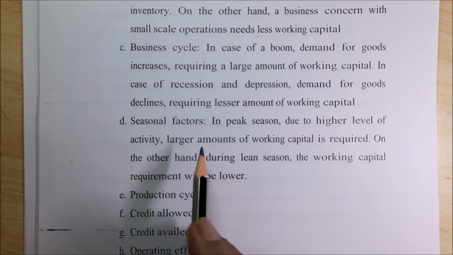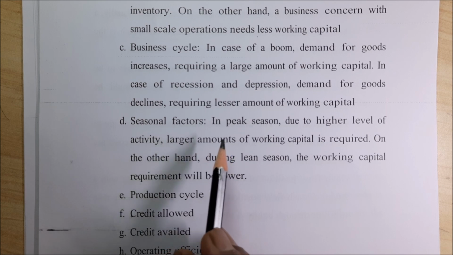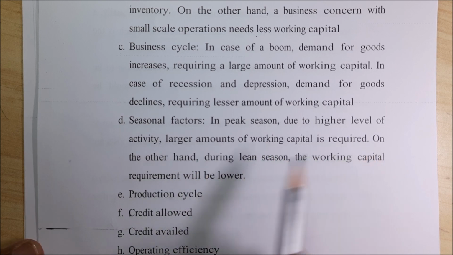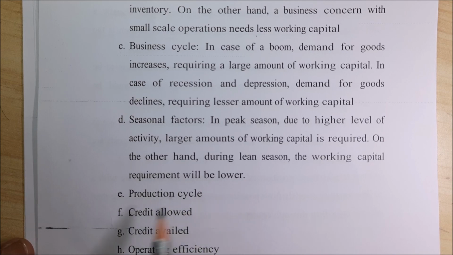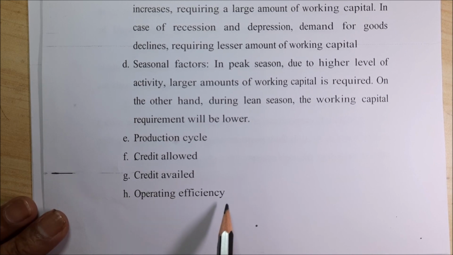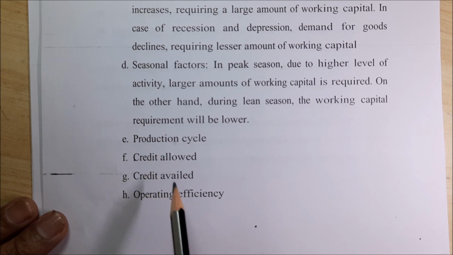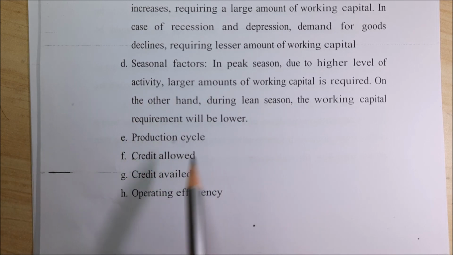Seasonal factors. Most important, for every season you will have different types of products. Don't think that all products will be sold in all seasons, right? In peak season, due to a higher level of activity, larger amounts of working capital are required. On the other hand, during lean season, the working capital requirement will be lower. Then production cycle, credit allowed, credit availed, then operating efficiency. These are other points to be discussed regarding working capital.